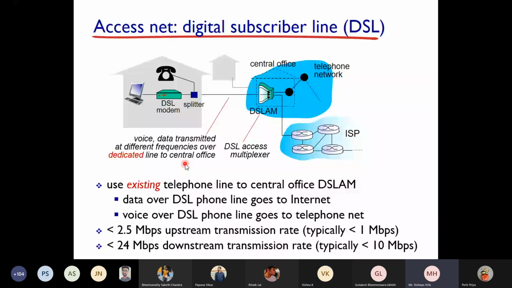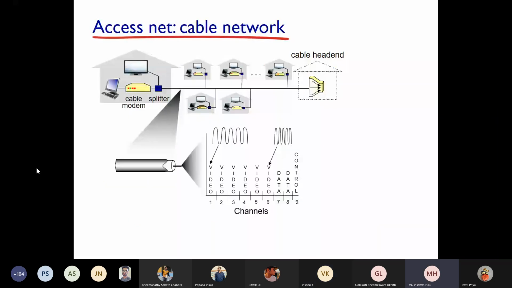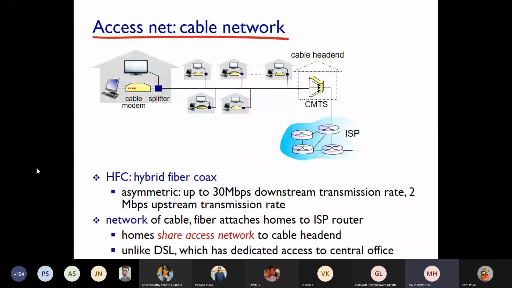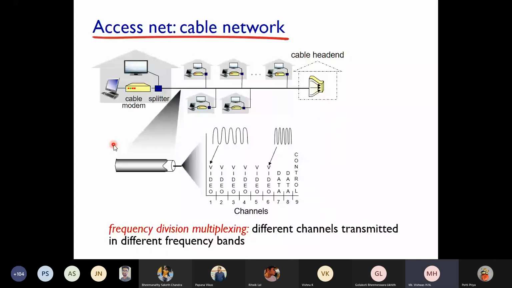Next thing is cable networks. This is quite a new technology we have come across. See, cable networks. Say, for example, there is a network provider Hathway. You might have come across Hathway. Hathway is a cable network provider because Hathway will provide you cable connectivity. Also, Hathway can provide internet connectivity to you.